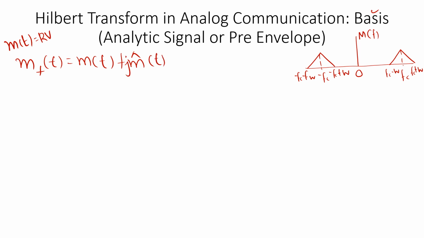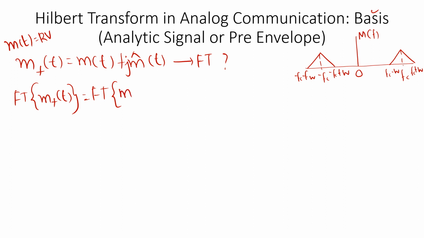Now I want to take the Fourier transform on both sides. Fourier transform is a linear operator, so the Fourier transform of a plus b will be the Fourier transform of a plus the Fourier transform of b.